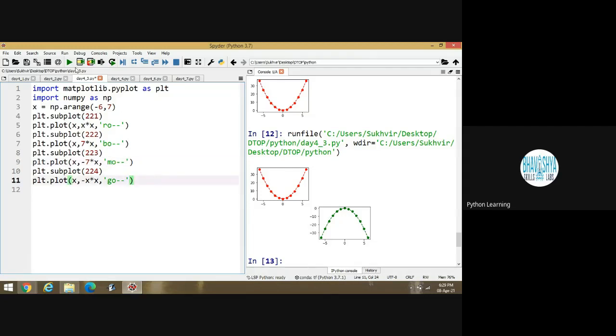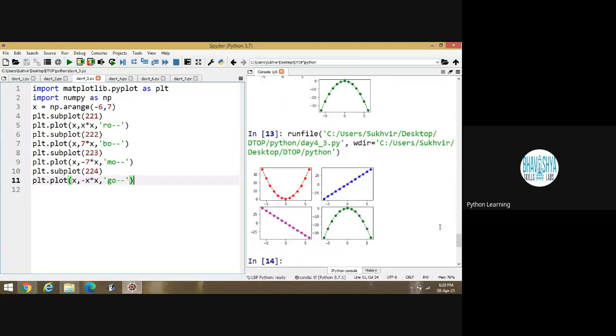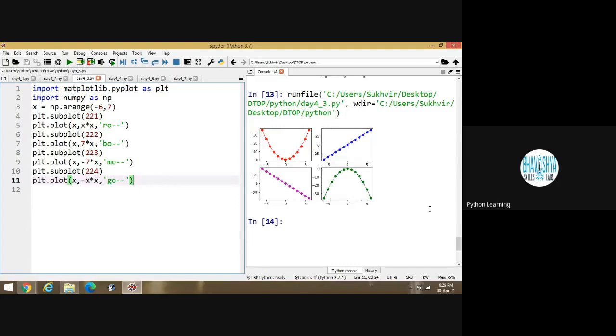Suppose I am executing this program. Now 4 graphs are there. Any idea how I am designing these graphs? Any idea?